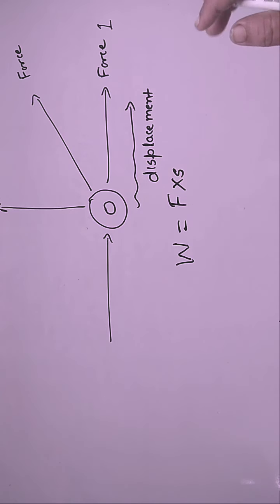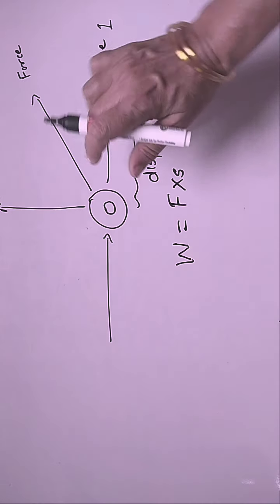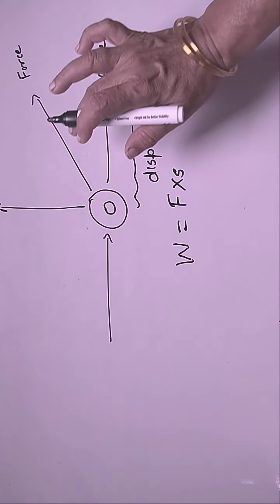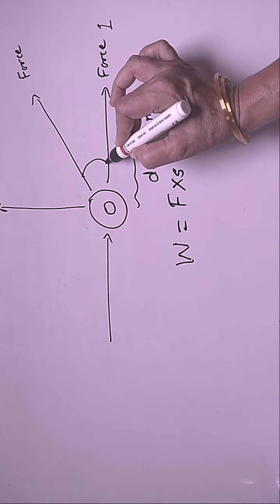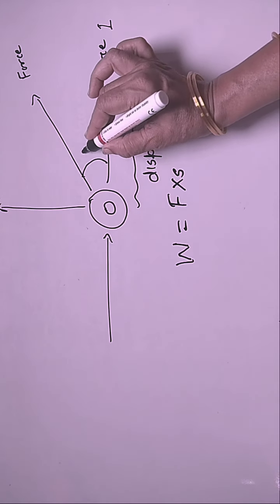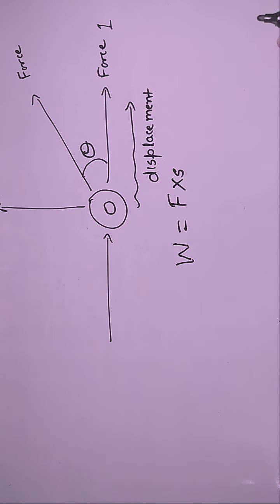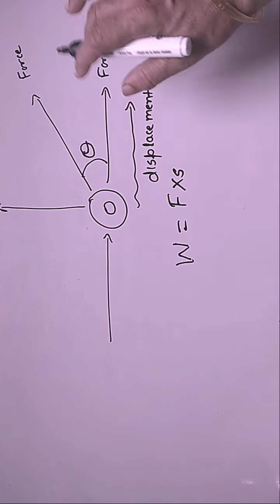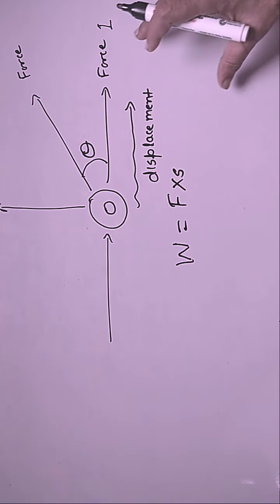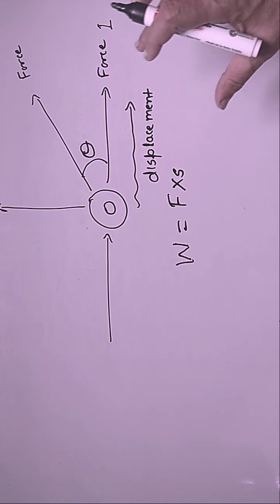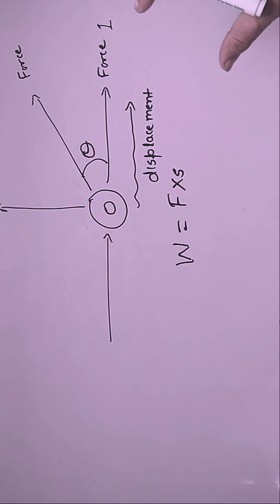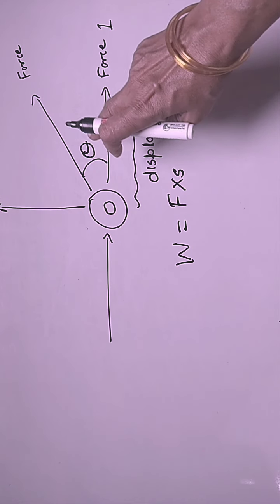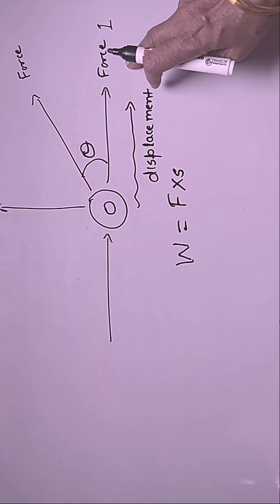But in this other case, look, the direction of displacement is horizontal, but the force is not horizontal. That is, the force has made some angle between the direction of displacement and the direction of force. Here, the force is not completely utilized for the displacement, and therefore we say that work is the product of force and displacement into cos theta. What is theta? This is the angle made by force with displacement.